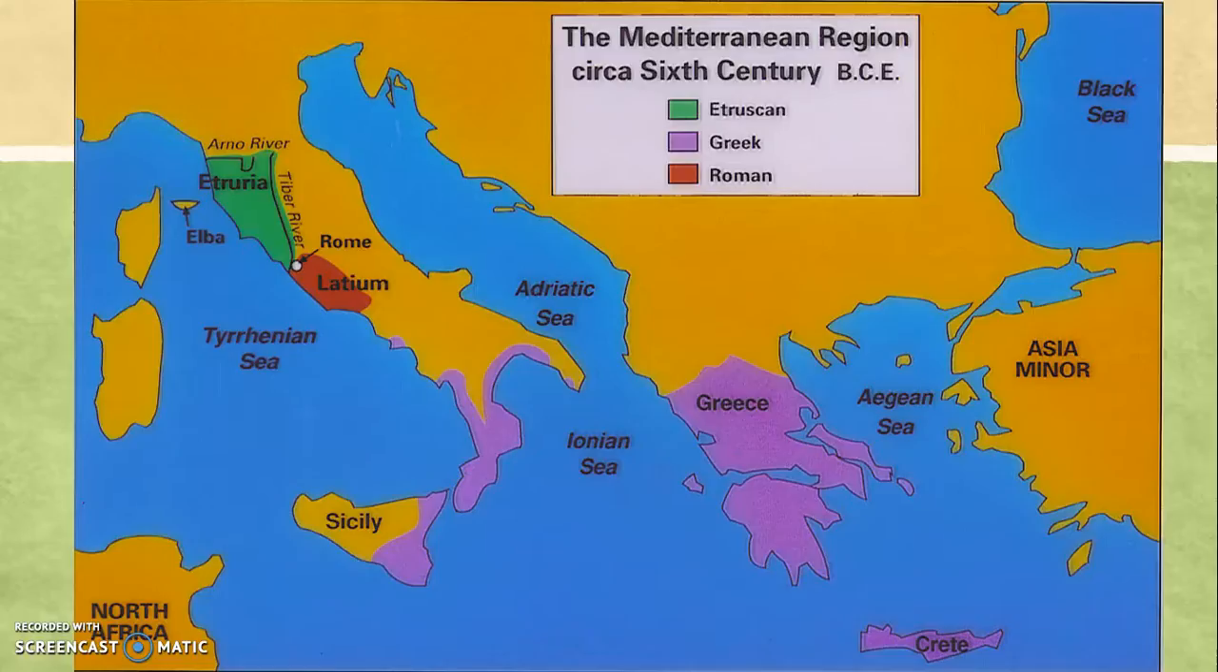Here is a map that details where these different groups settled. As you can see, the Greeks who were in this area here ended up moving further west and settling in the southern part of the peninsula and in parts of Sicily. This is where the Roman culture emerged, and this area here would be where the Etruscans settled.